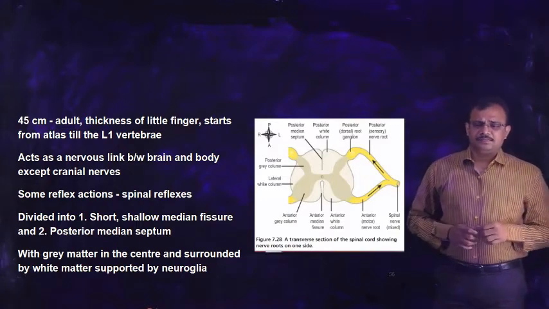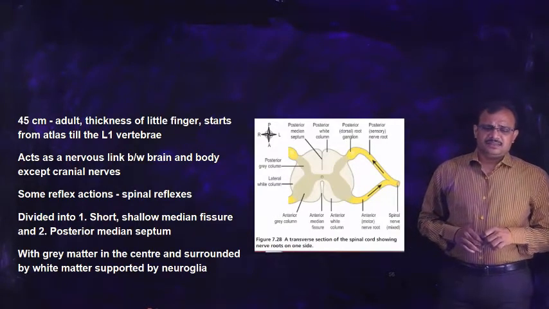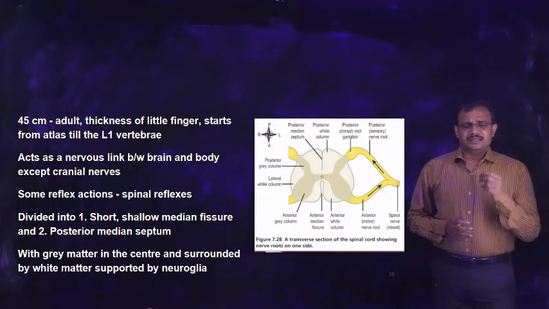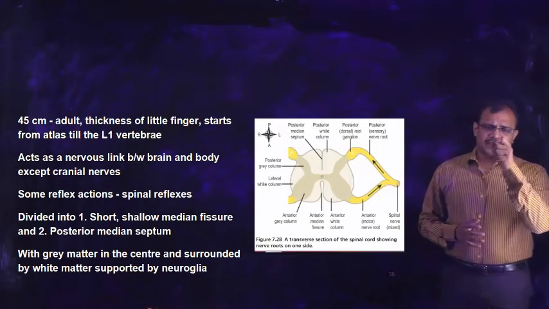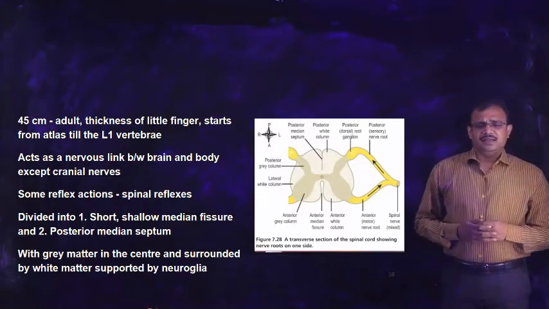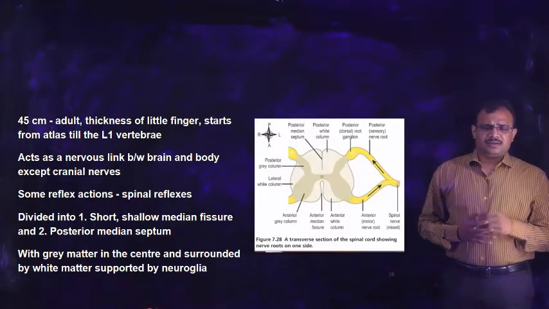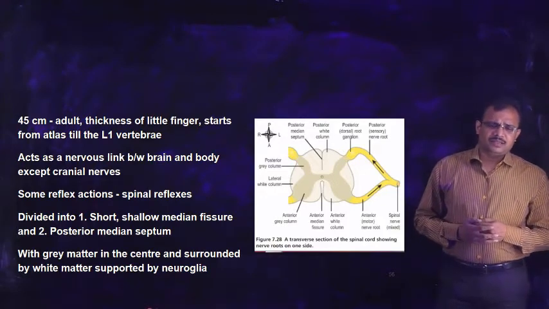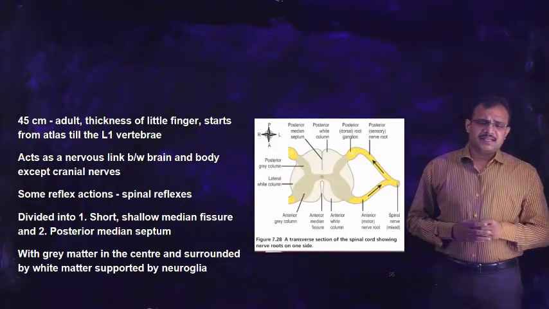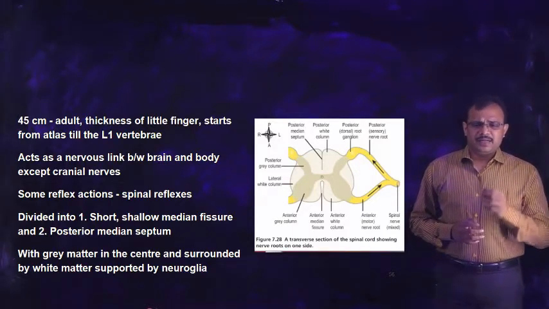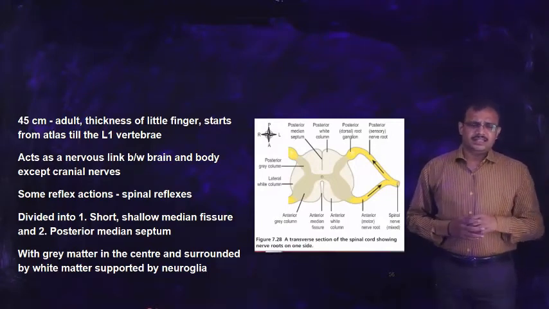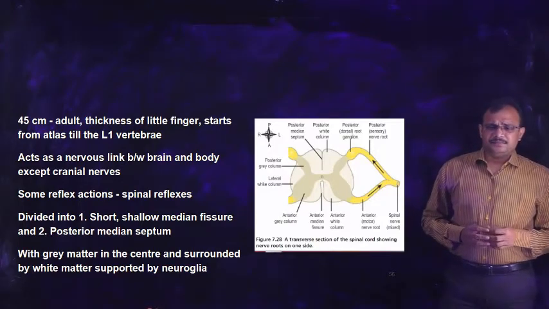This establishes a neural link between different parts of the body and the brain. Apart from these general actions, the spinal cord is also necessary for spinal reflexes. We have seen that the spinal cord acts as a neural link between the other organs of the body and the brain, whereas some actions produced by the spinal cord are called reflex actions, and these do not involve the brain. We will study them in detail in the next classes.